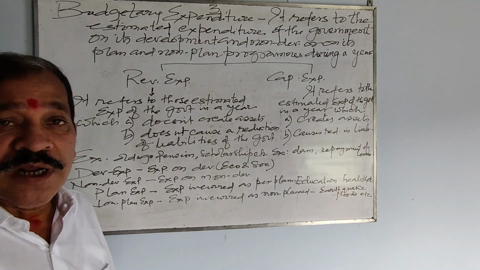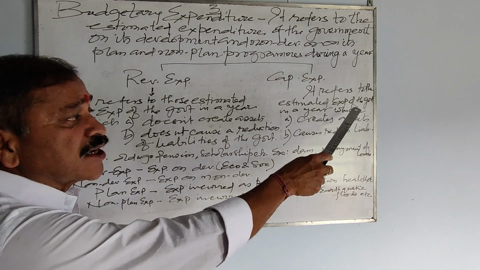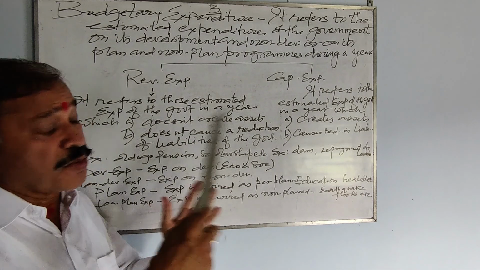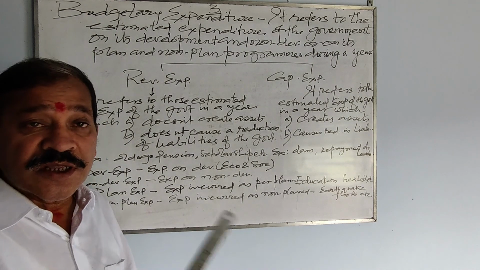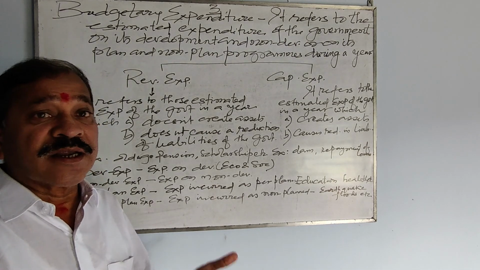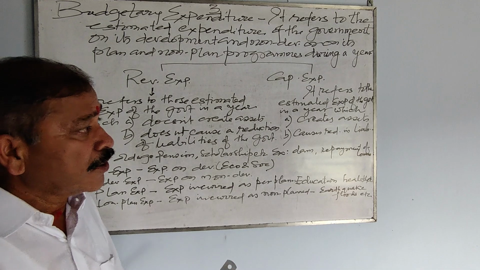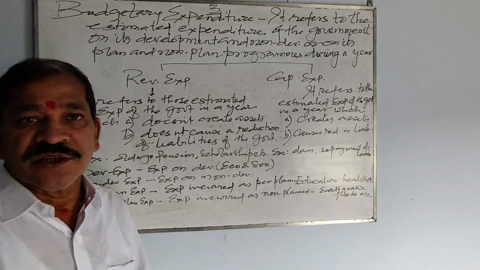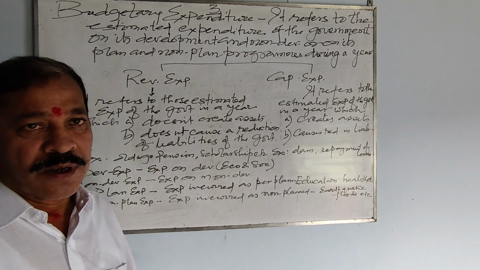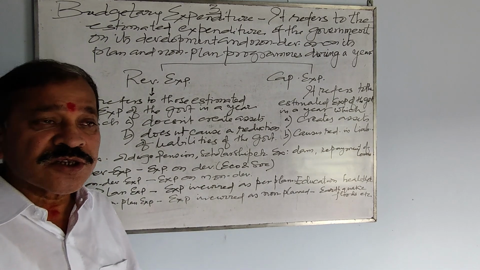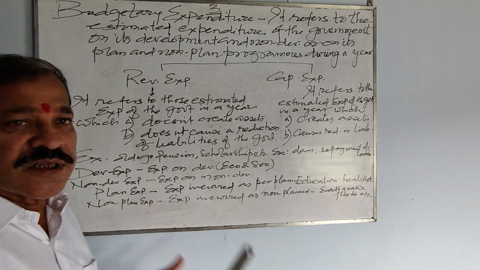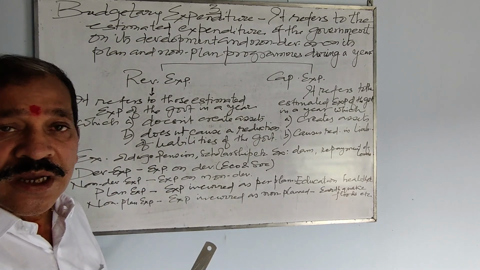Now comes capital expenditure. It refers to the estimated expenditure of the government in a year which creates assets. This is just opposite to revenue expenditure. In this, what happens? You spend and it creates an asset, and causes reduction in liability as well, and the liability or the responsibility is also reduced. It is a kind of expenditure in which assets are created and liabilities are reduced. This is just opposite to revenue expenditure.